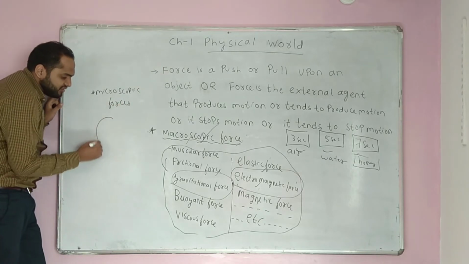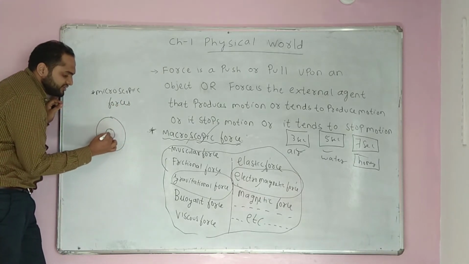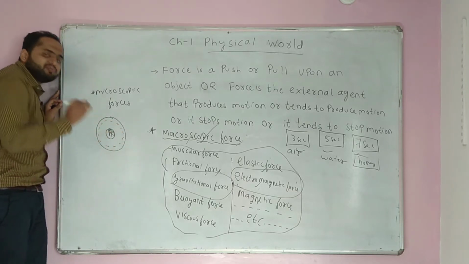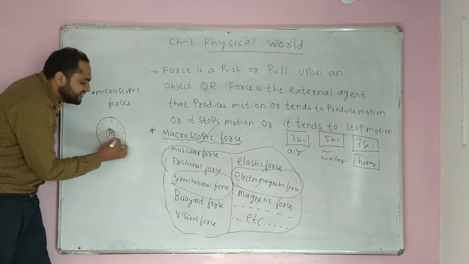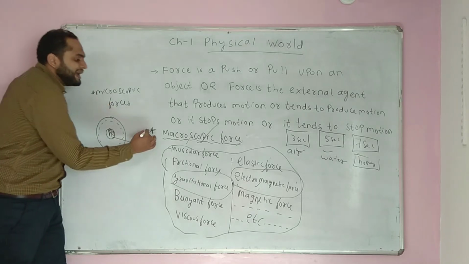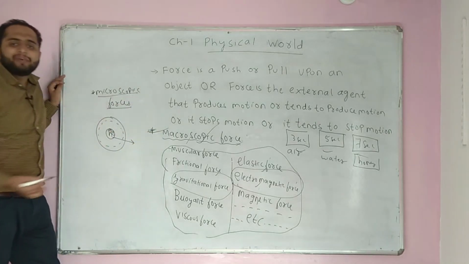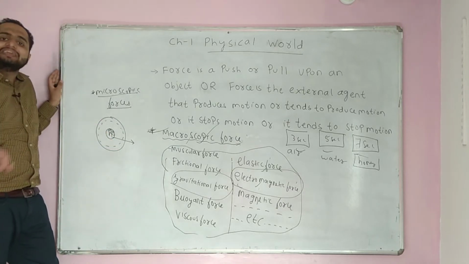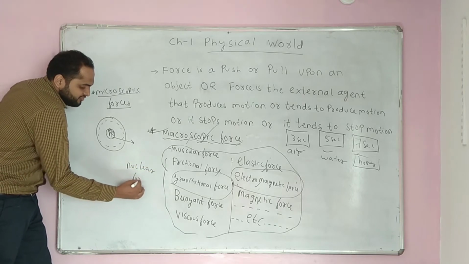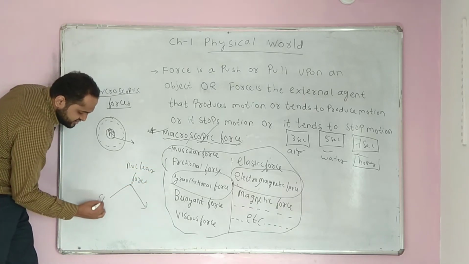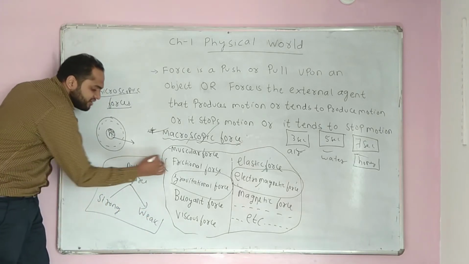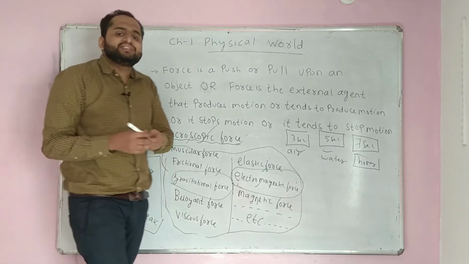we have seen the structure of the atom, right? At the center we have the nucleus, in which we have positively charged protons, and it is surrounded by electrons revolving around the nucleus. Inside the nucleus there are certain forces which are not visible through our eyes, which are not macroscopic forces but microscopic forces. These forces inside the nucleus are called nuclear force, and there are two types of nuclear force: strong nuclear force and weak nuclear force, right? So there are four fundamental forces in nature.